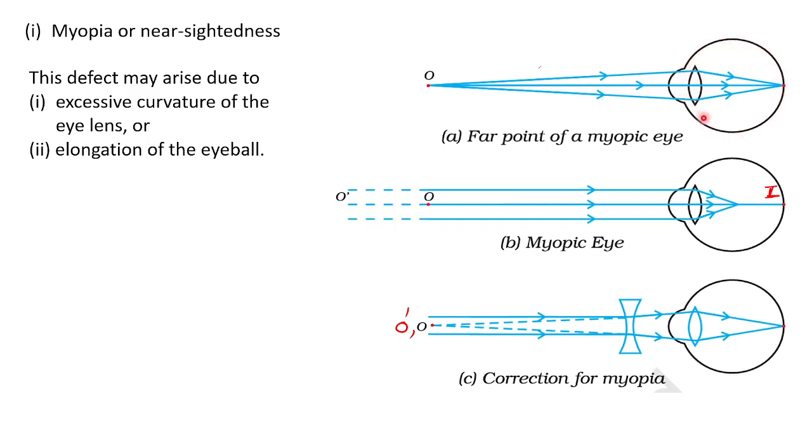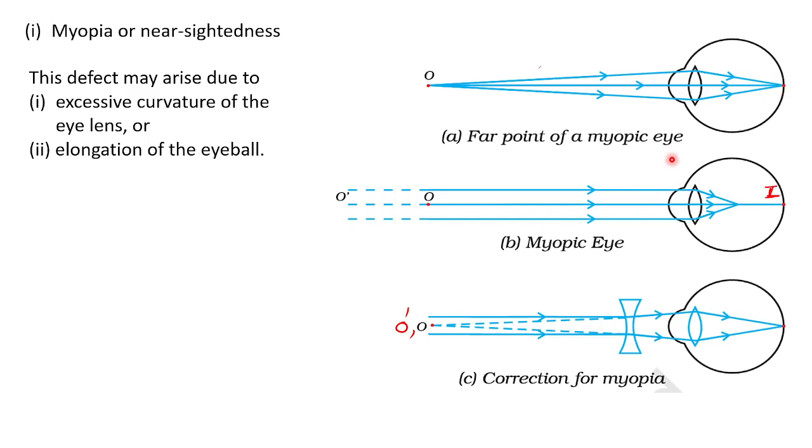In the back side there is a membrane which is called the retina. The image should fall on the retina. Wherever we keep the object, the image should fall on the retina. Then only I can see. If the image does not fall on the retina, we cannot see it.